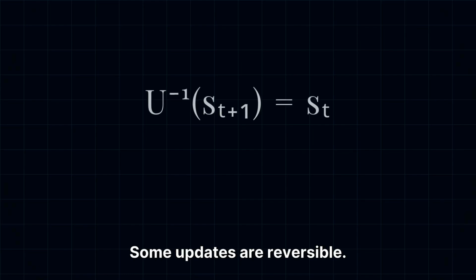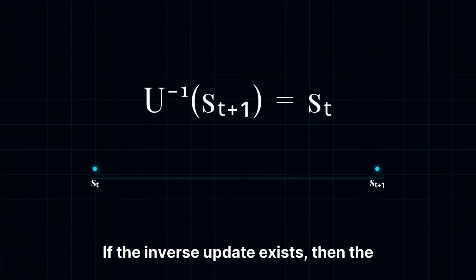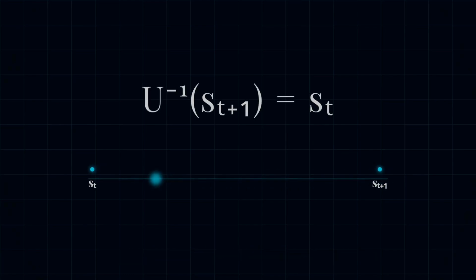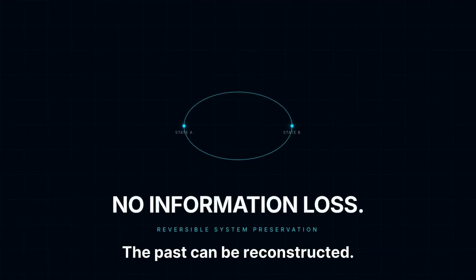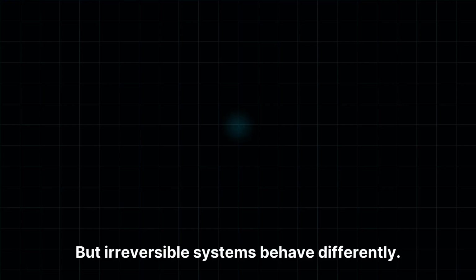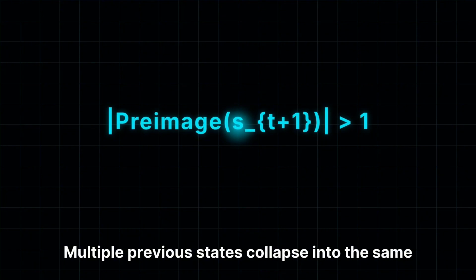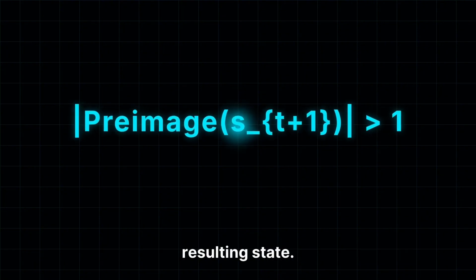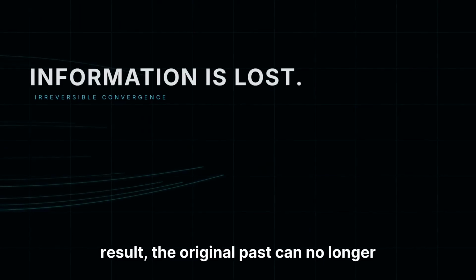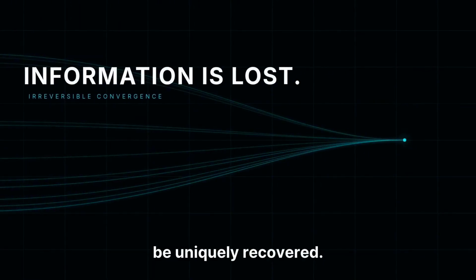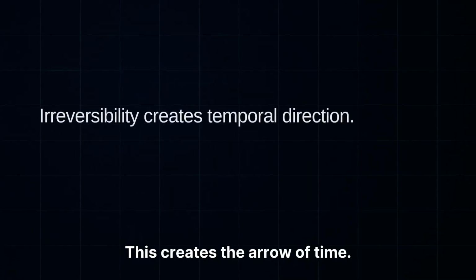Some updates are reversible. If the inverse update exists, then the previous state can be recovered. In a reversible system, information is preserved. The past can be reconstructed. But irreversible systems behave differently. Multiple previous states collapse into the same resulting state. When multiple histories lead to the same result, the original past can no longer be uniquely recovered. This creates the arrow of time.